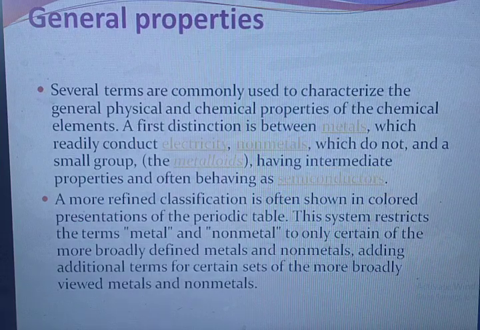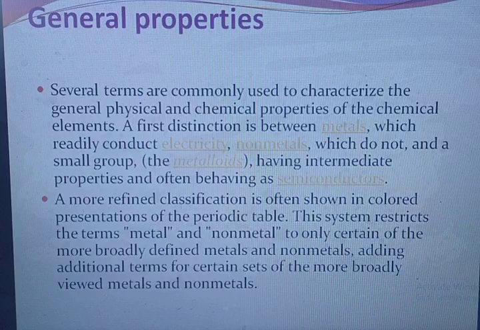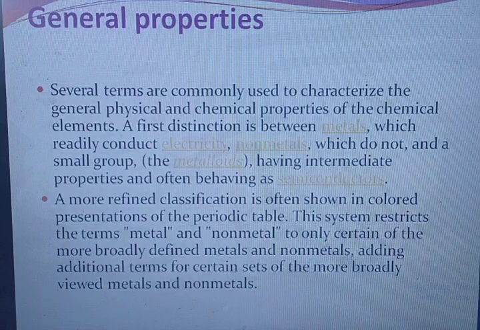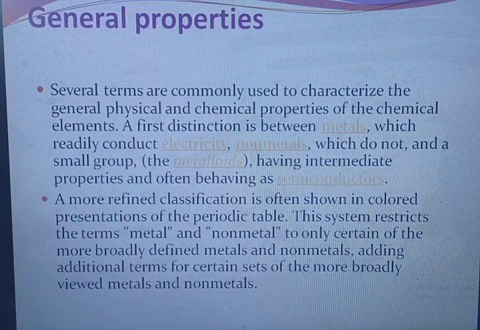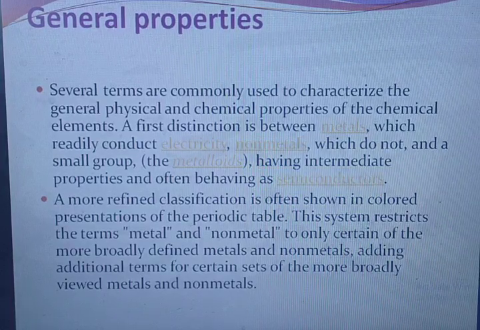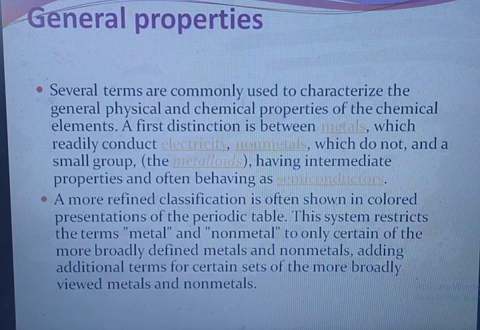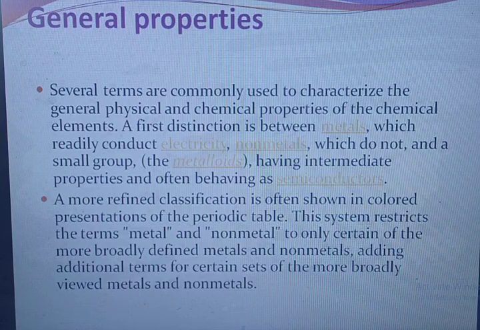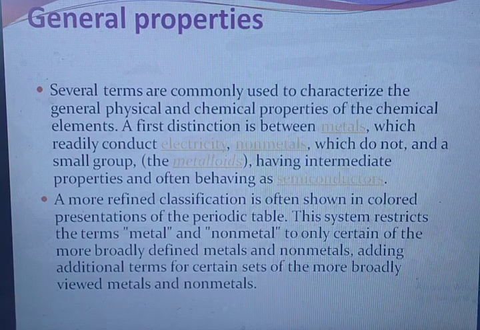General properties. Several terms are commonly used to characterize the general physical and chemical properties of the chemical elements. A first distinction is between metals, which readily conduct electricity, nonmetals, which do not, and a small group, the metalloids, having intermediate properties and often behaving as semiconductors. A more refined classification is often shown in colored presentations of the periodic table. This system restricts the terms metal and nonmetal to only certain of the more broadly defined metals and nonmetals, adding additional terms for certain sets of the more broadly viewed metals and nonmetals.